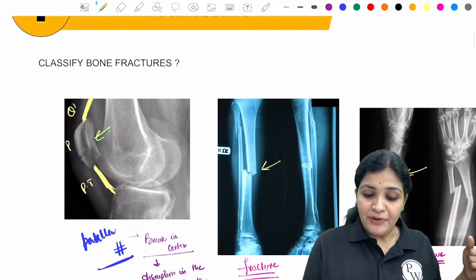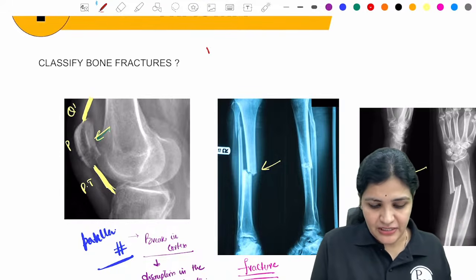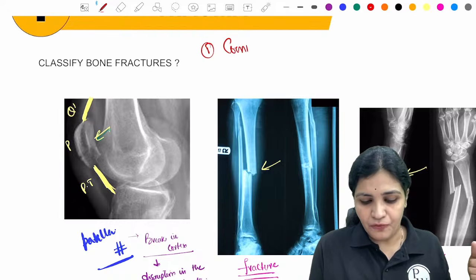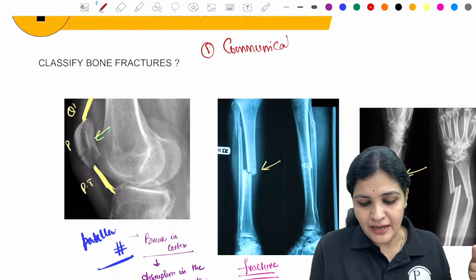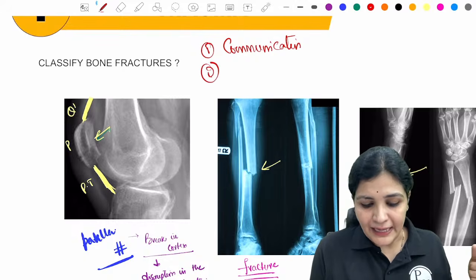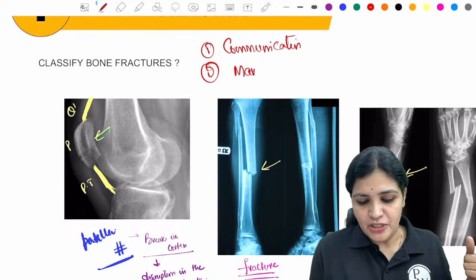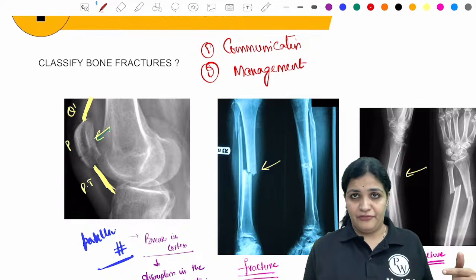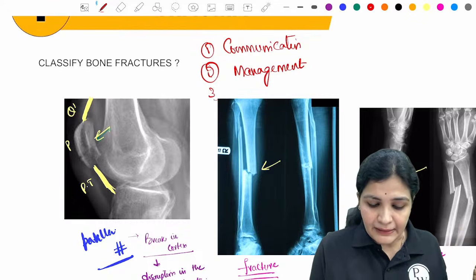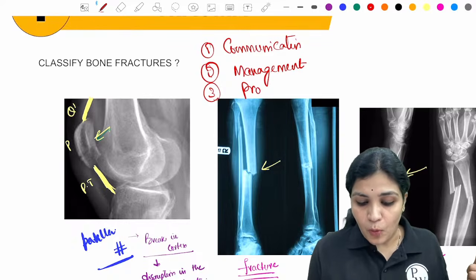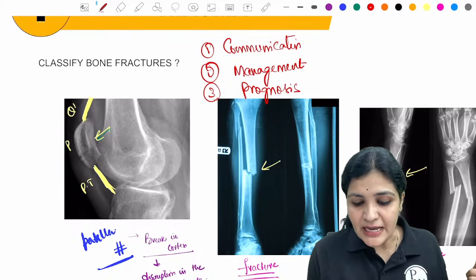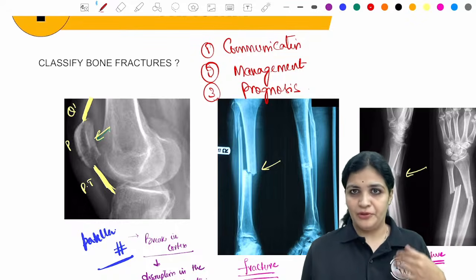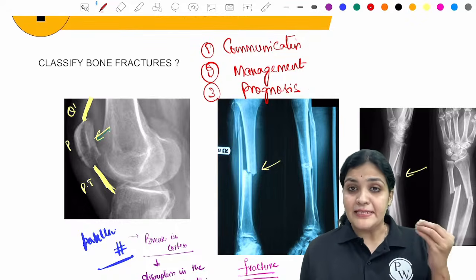Why I'm trying to classify these fractures is, first, classification is very, very important for communication, and then to decide the management. Then only your senior can tell you what is the management of that particular fracture, right? And the third and most important point, the prognosis, because the patients are concerned not about your quadriceps tendon, not about your patella tendon, not about your extensor mechanism, but about the prognosis.